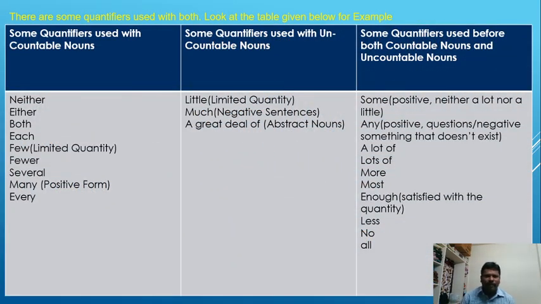The table is very important. It is extracted completely from your textbook. There are some quantifiers used with both. Look at the table given below.